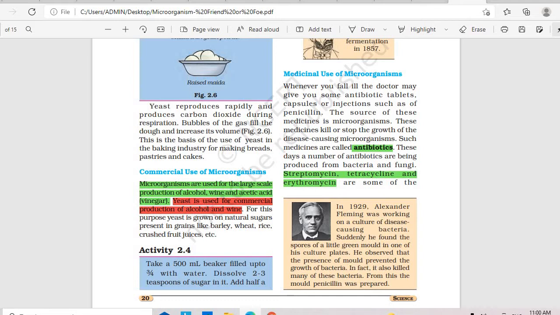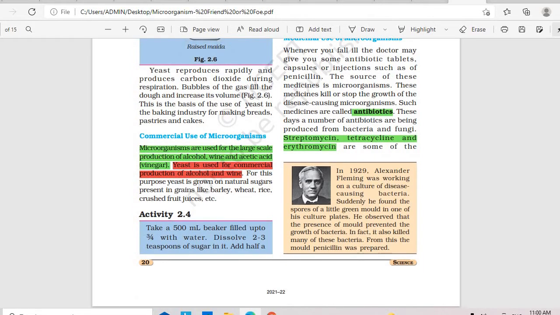When he observed under the microscope, he saw that wherever the green growth was there, the bacteria had not grown. Not only that, the bacteria were killed wherever the green growth was there. Then he understood, if it was somebody else, they would have thrown the slide away thinking it was contaminated.